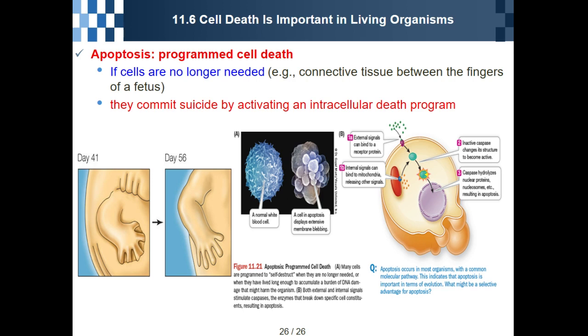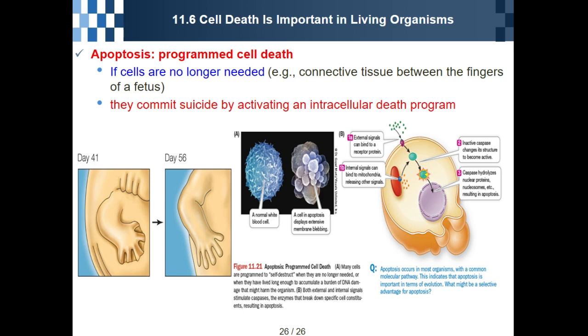If cells are no longer needed, especially the connective tissue between the fingers of a fetus, they commit suicide by activating an intracellular death program. Today we will not cover it in detail. But the important thing is that apoptosis is programmed cell death.